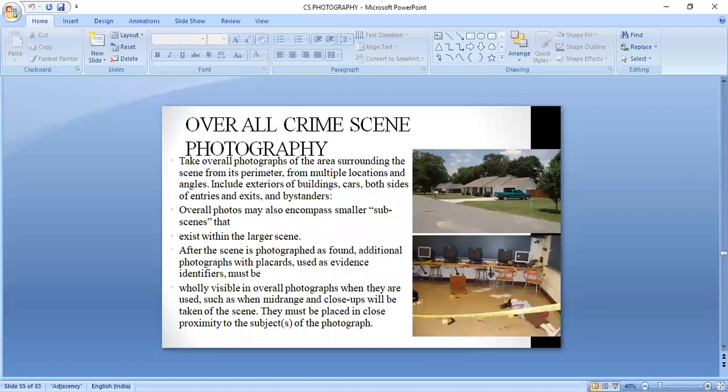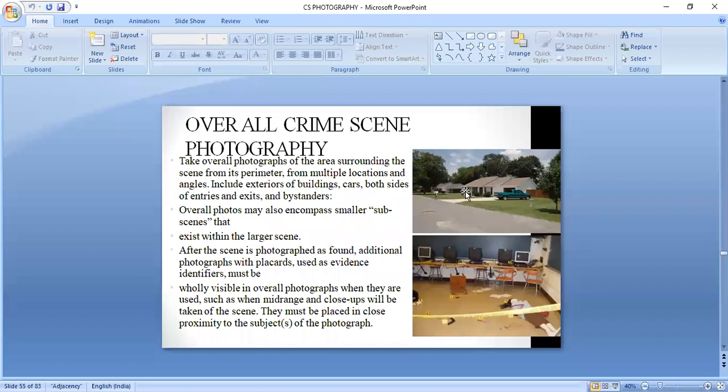Yes, sir. Okay, fine. So the second point says overall photos may encompass smaller sub scenes that exist within the larger scene. What it is saying is, along with your overall crime scene, suppose this is a row of houses: one house, then a second house, then a third house.